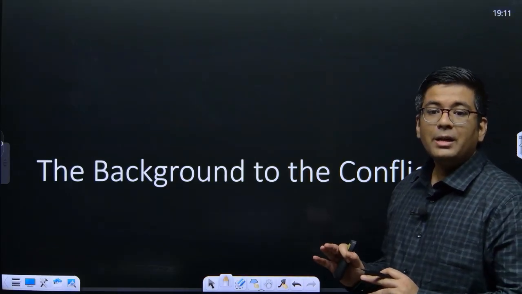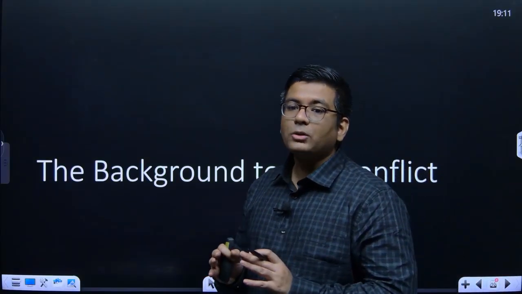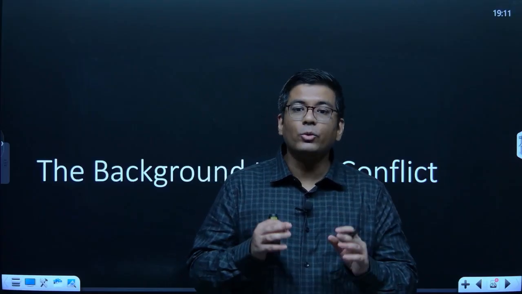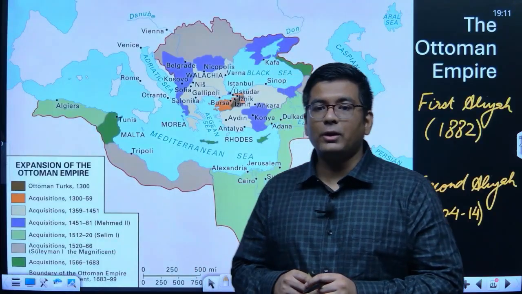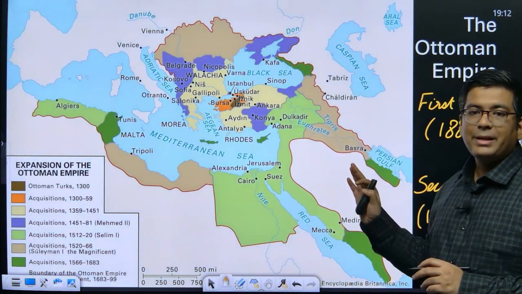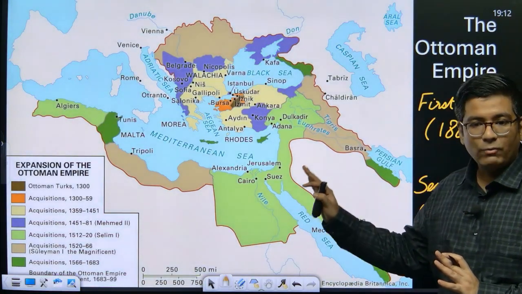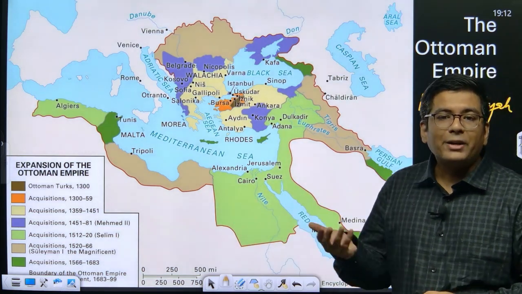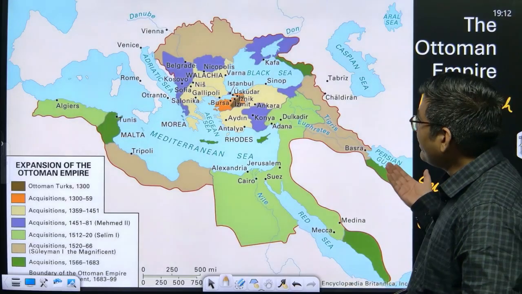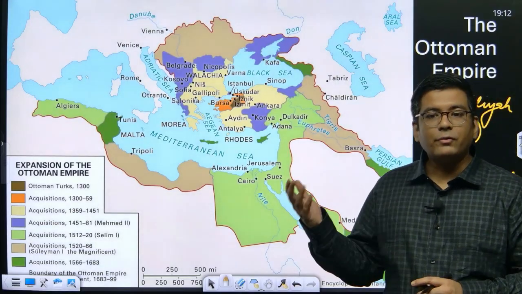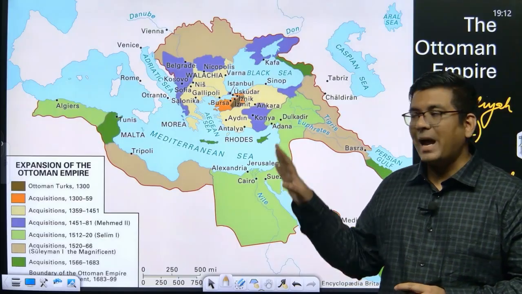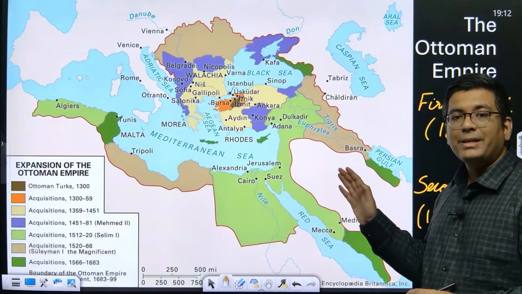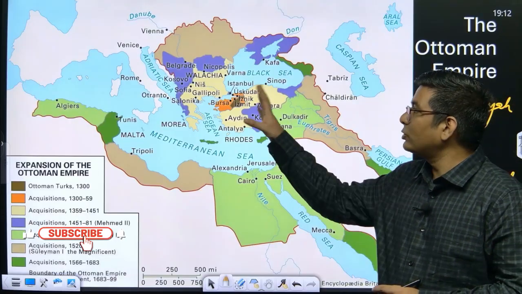The first one, the background to the conflict. When we talk about the background, I would take you right to the time when this thing actually began, during the First World War. During the First World War, it was not about the whole world getting involved. It was only the powers in the European region, which were colonial powers, trying to fight for territorial expansion. The end of the First World War was the defeat of Germany and the fall of the Ottoman Empire, which was spreading at that particular time in the regions of the Middle East or West Asia and parts of Europe.